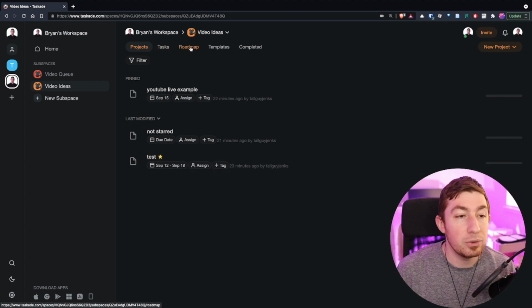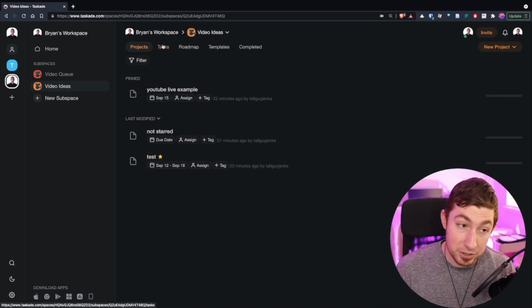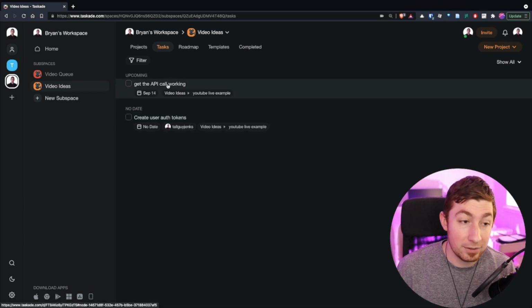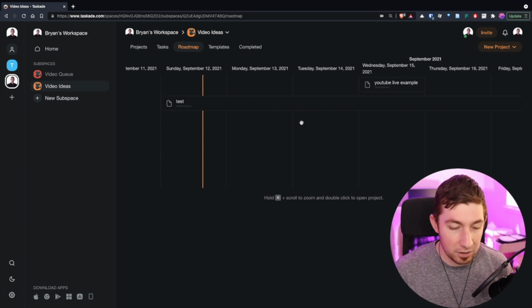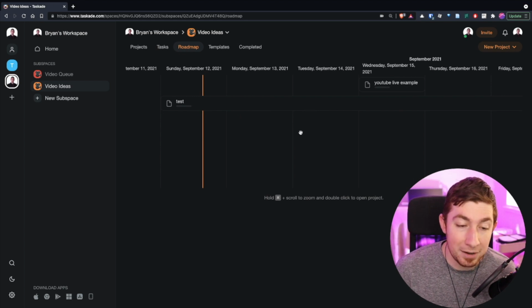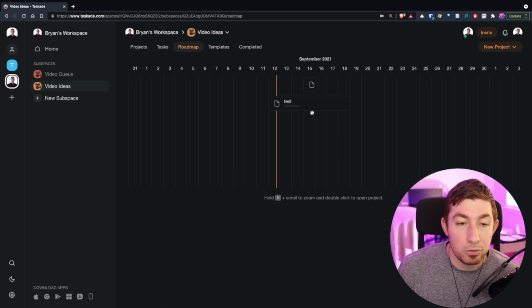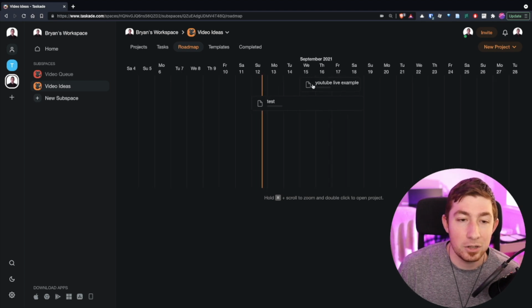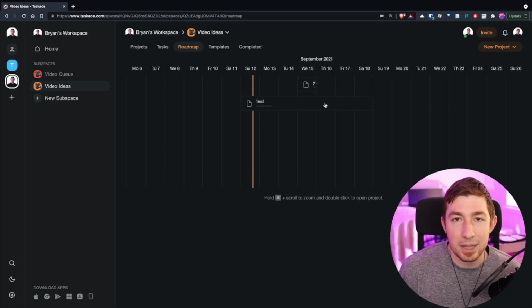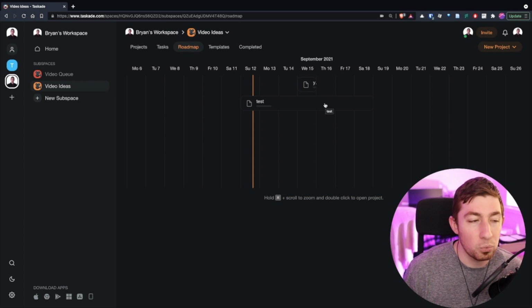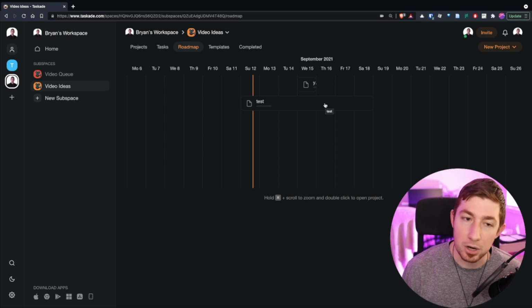If I go to the roadmap, because projects holds the projects, tasks, you'll see all the tasks that we already looked at, but roadmap shows you where the projects are. And let me hold command and scroll. It shows you where the projects are on a timeline. So this one is due on the 15th, but this one has a due date range. So this is sort of like a Gantt chart for your projects. Really useful for, say, a project manager.